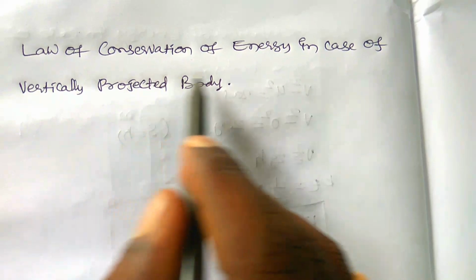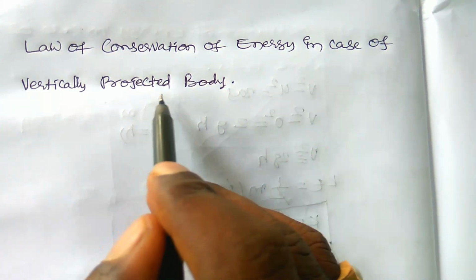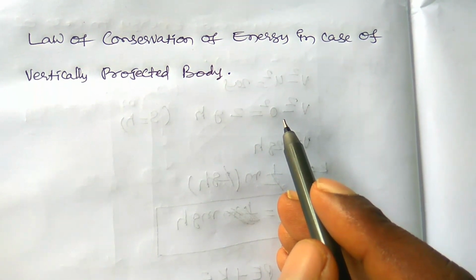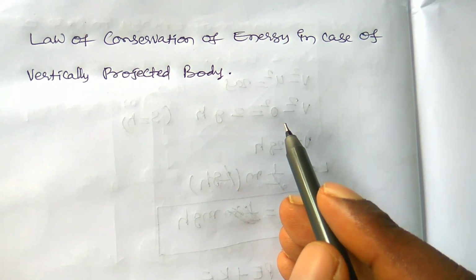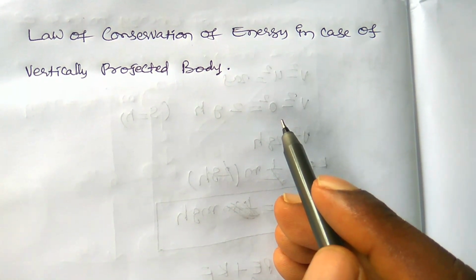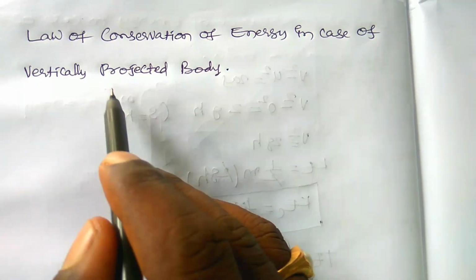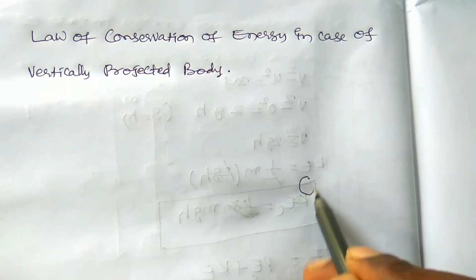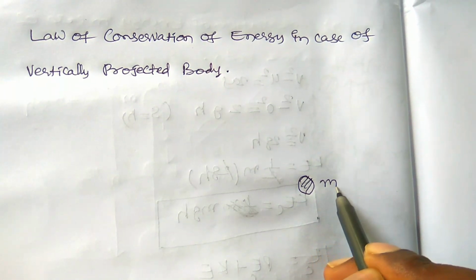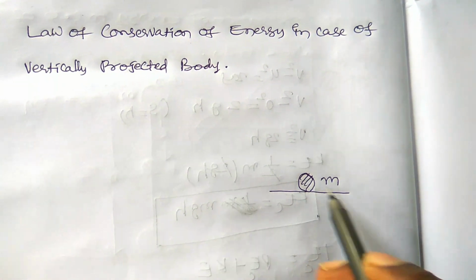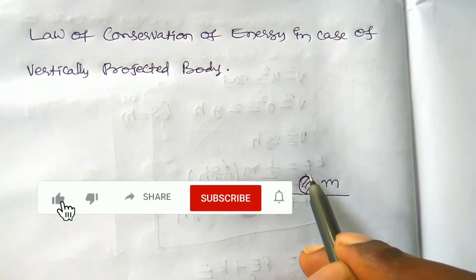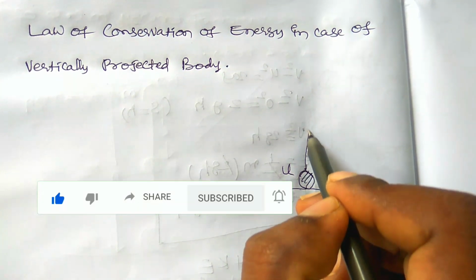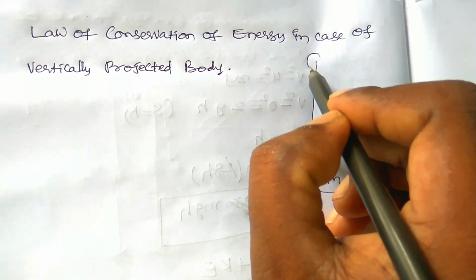Now let us verify the law of conservation of energy in the case of a vertically projected body. Previously we saw that a freely falling body obeys the law of conservation of energy. Now we have to prove it for a vertically projected body. Let a ball of mass m be thrown vertically upwards with initial velocity u, and it reaches the maximum height point.